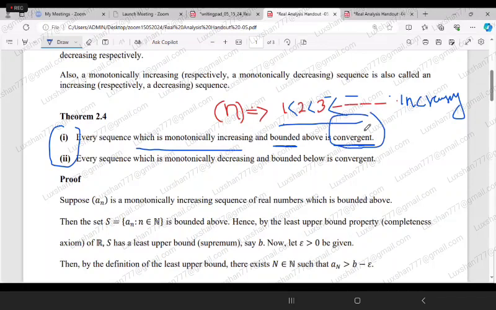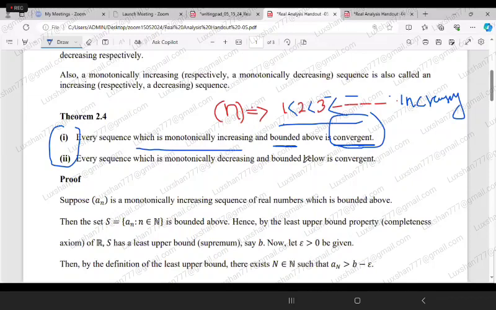In the previous handout, we saw that a bounded sequence may not be convergent. But if a sequence is bounded and also monotonically increasing, then it is convergent.